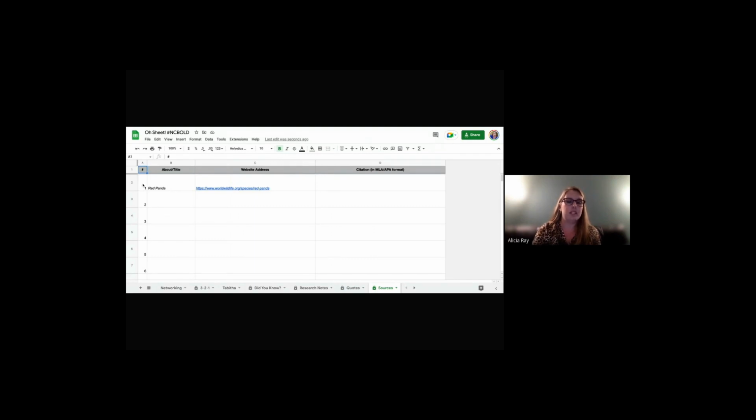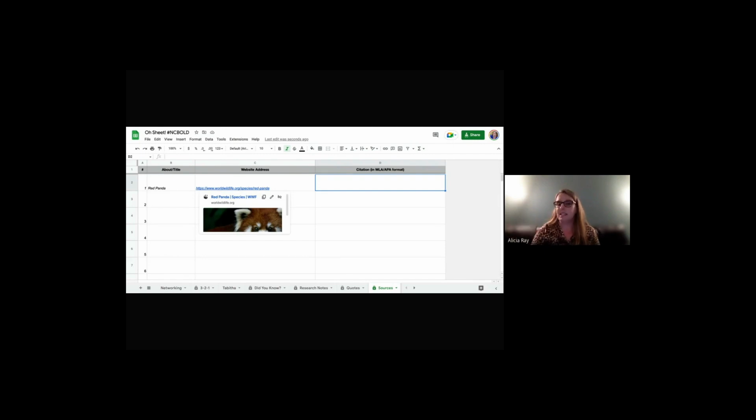And so you'll notice that this source, number 1, is Red Panda, and I have it linked as a website address here. So what I do is I create two different columns, one for the address and one for the actual citation, so that students really start to understand that an address is not a complete citation. When I do it that way, they start to really understand, but they don't get lost in the citation. That web address sometimes can get lost and feel like a little much for kids. So I like to leave that web address for quick ease of access as well.